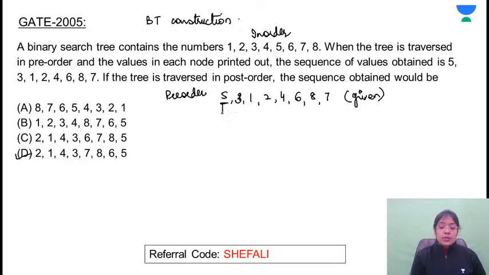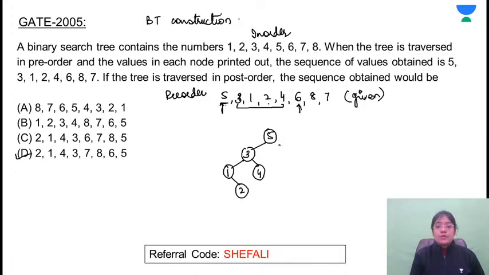Pre-order means the first element is the root element. So 5 will be the root. You don't need to check here. Whichever elements are smaller, obviously these will be present in the left subtree. So among these elements, 3 will be the root. Next root is 1. Since 1 is smaller, go to the left side. 2 is greater than 1, and 4 is greater than 3. Then next root is 6, next is 8, 8 is greater, 7 is smaller. So this is the binary tree that we have obtained from the in-order and the pre-order.